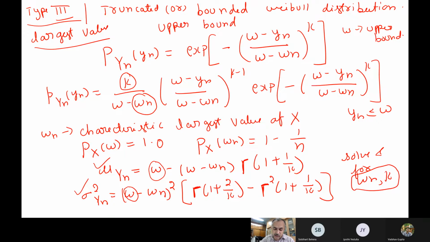The only problem for type 2 and type 3 distributions is that you have these gamma functions. As I already told you, it is not that straightforward. You cannot solve it with hand calculations; you have to do it numerically on a computer. In MATLAB, of course, if you use the gamma function, it automatically gives you the numbers. It is very easy. The only problem is solving these gamma functions.